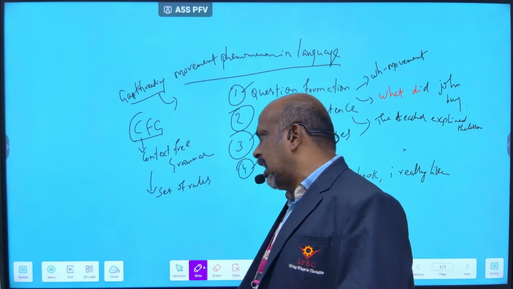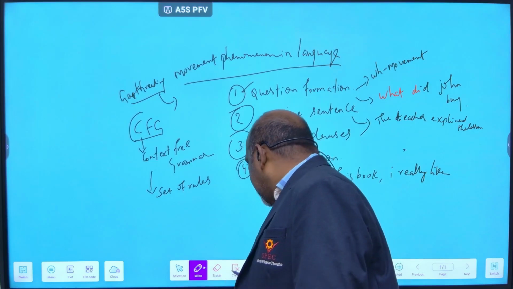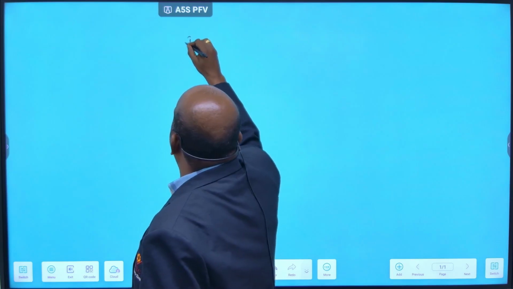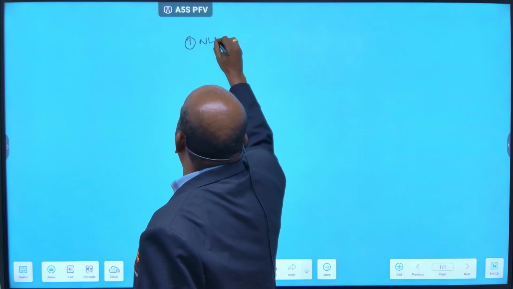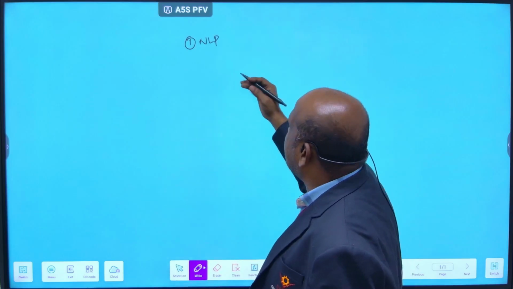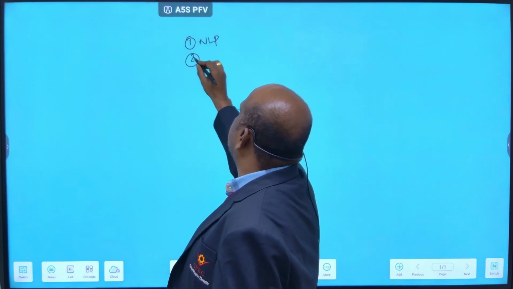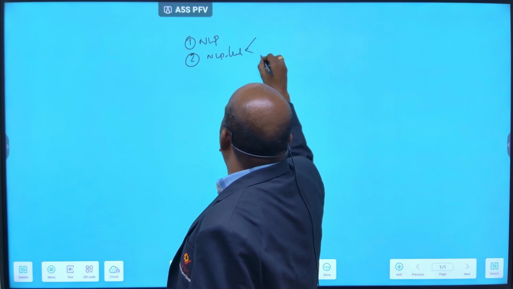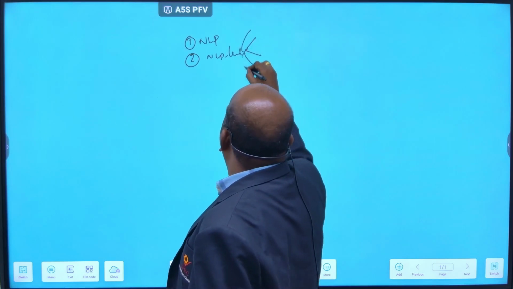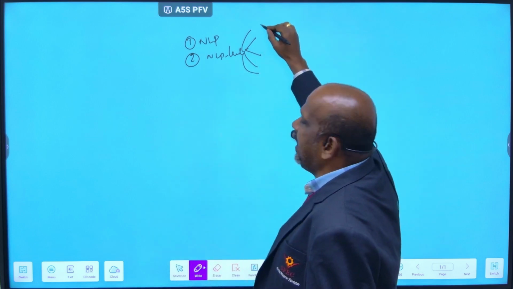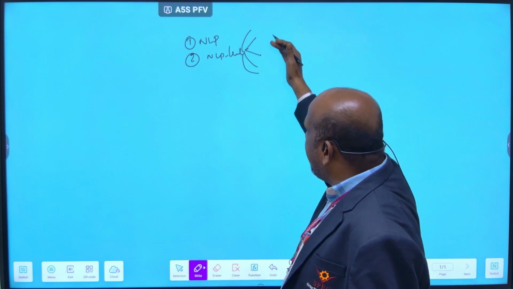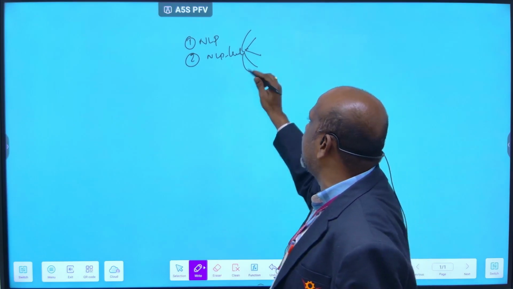So today once again I will explain for you. First, what is NLP? NLP means natural language processing. What are the levels of NLP? There will be 5 levels: 1, 2, 3, 4, 5. The first one is based on morphological, word level analysis. The remaining are all sentence based analysis, and you should explain that.